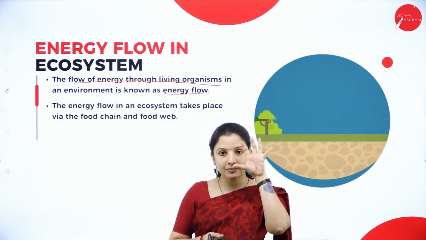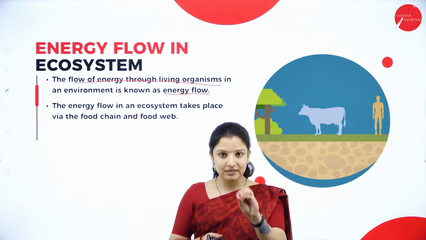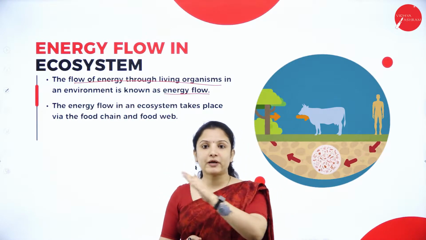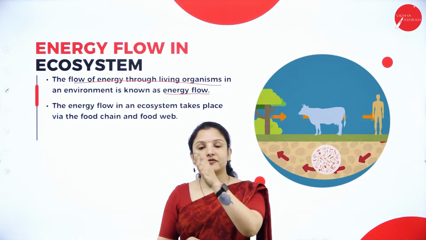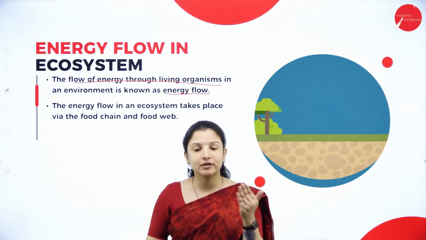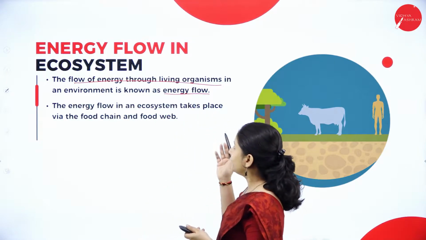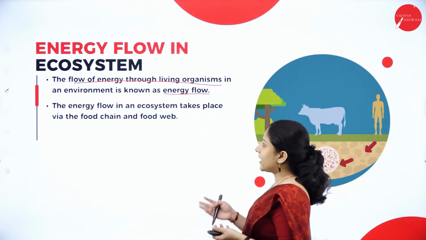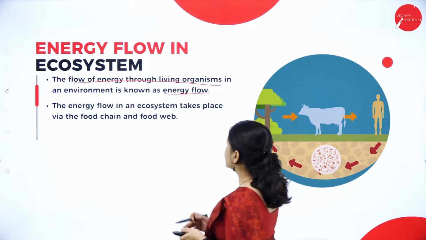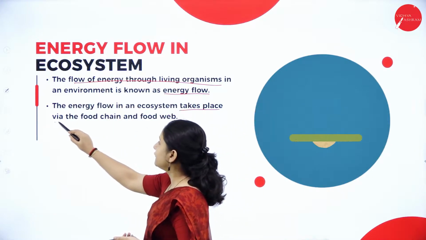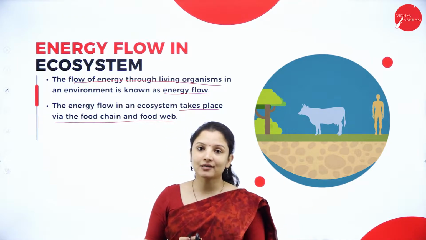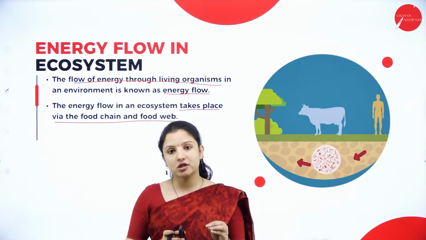From that biotic factor, the green plants, which are the producers, the energy will flow to the next biotic factor, that is the consumers. From there, it will move on to the decomposers. Like that, it tends to continue. That is the flow of energy. Therefore, the flow of energy through living organisms in an environment is known as energy flow. And the energy flow in an ecosystem takes place via the food chain and the food web. In today's session, let us learn how exactly the energy flows through a food chain and a food web.